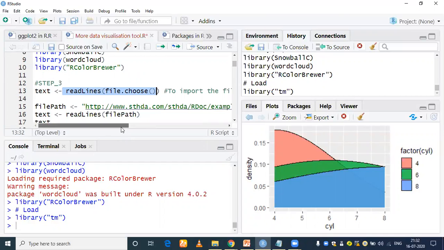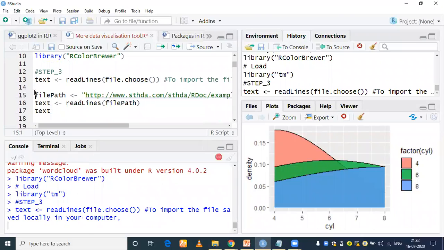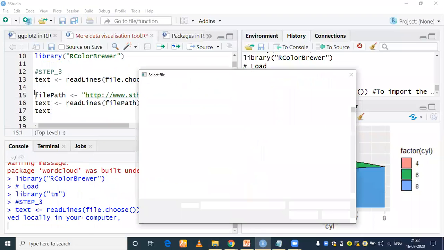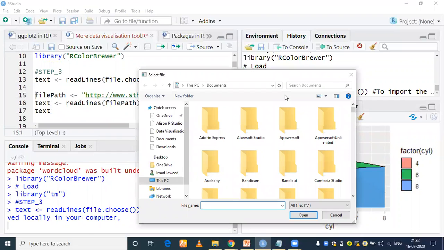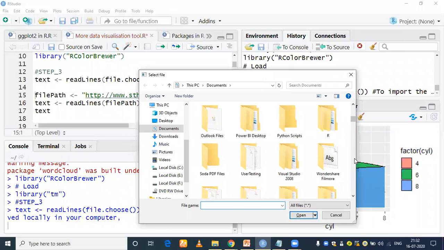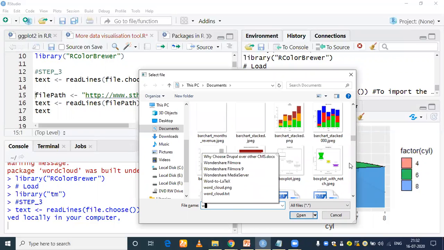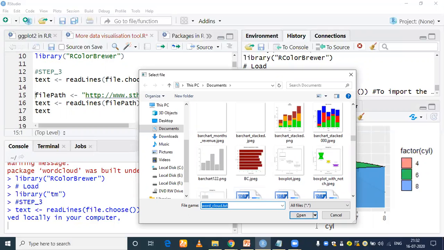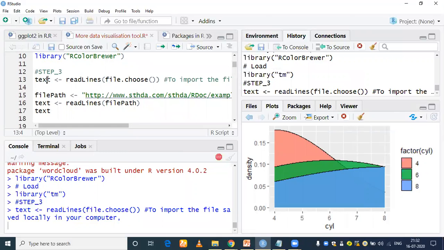Okay. So to import the file saved locally in our computer, you need to execute this file. Now let me execute this one, line number 13. Focus carefully. Can you see that it is asking me to load the file? Yes. And then I can load this file, word underscore cloud. Can you see this one? Once I load it, all the data of this file is going to be assigned to a variable text. Got it?